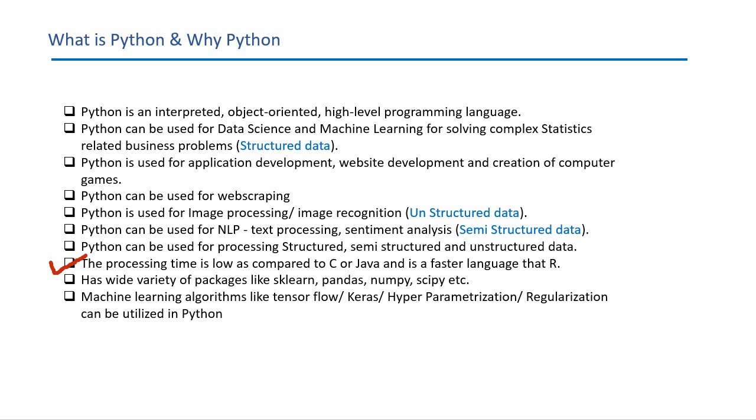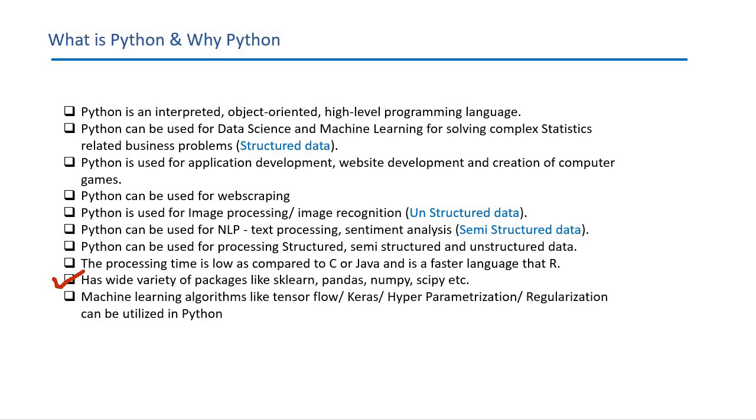Python is faster than the R programming language, because the backend language for R is Fortran, which is not as efficient. Some other programming languages use Java as a backend, and even that is not very efficient. But C and C++ are very efficient, and as we discussed earlier, Python uses C and C++ in the backend.